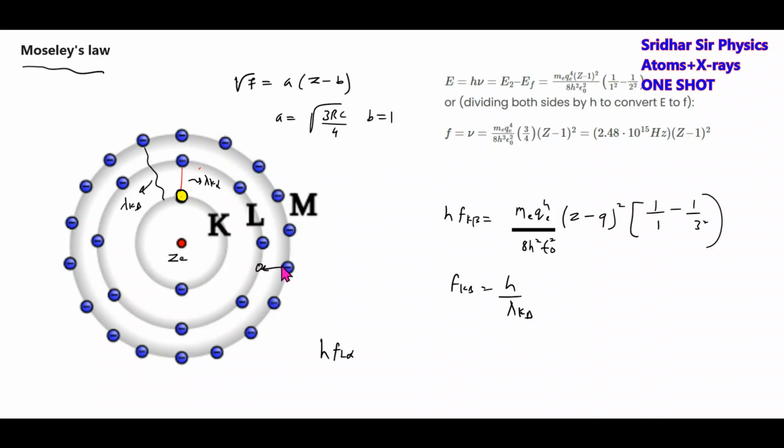then they should become equal to m e Q e to the power of 4 by 8 H square F naught square. What is the net charge? The electron will see it as here 2 electrons, here 7, Z minus 9.